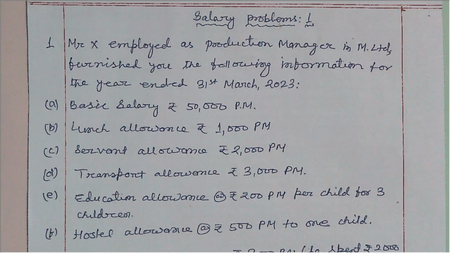These perquisites points I will discuss with you later on.